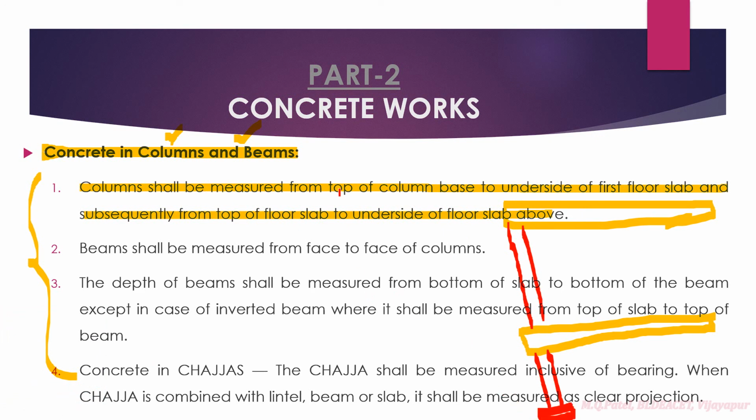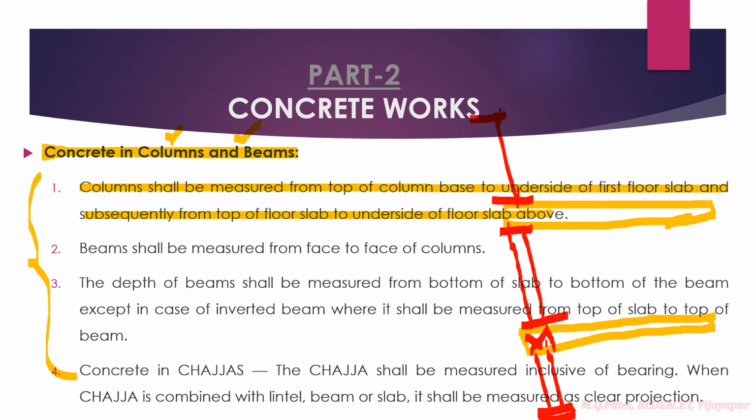So the column shall be measured from top of the column base to the underside of the slab. From here till here you can measure, again from here till here, again from here till the next point, right? However many stories you have, in that way you have to do the measurement. You cannot take the column height directly from here till here, because this will be extra.